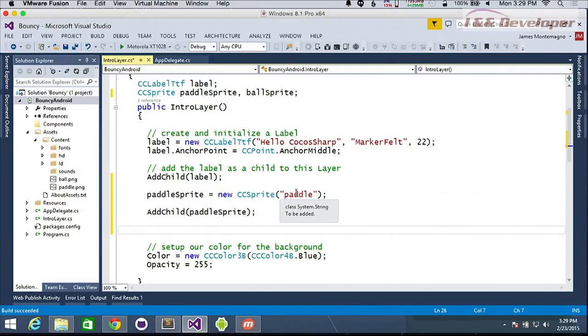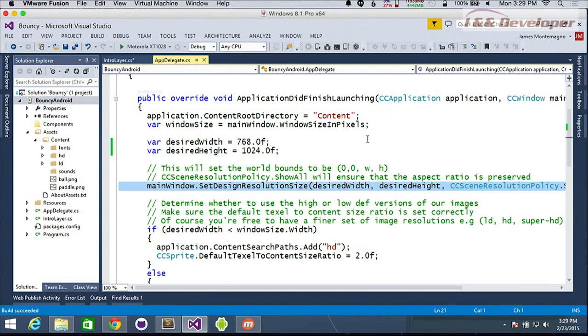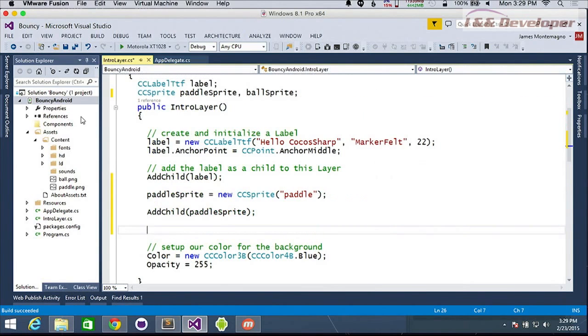Okay. This allows you to actually name it a little bit different. When we go to Windows Phone, we'll see why as well. So there's paddle in there. And the reason that this works and it knows it's in content is because up here I said my content root directory is content. So that's what it's looking for under my assets. And then you could put sounds, and you can have high definition files as well in different fonts.